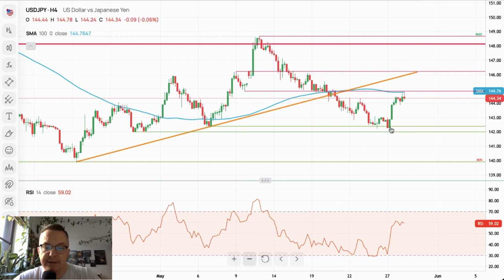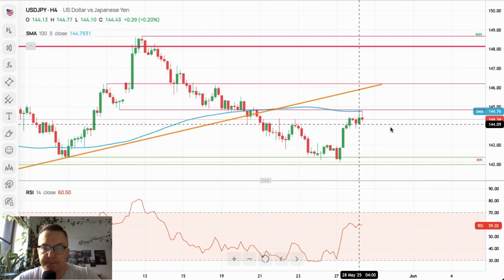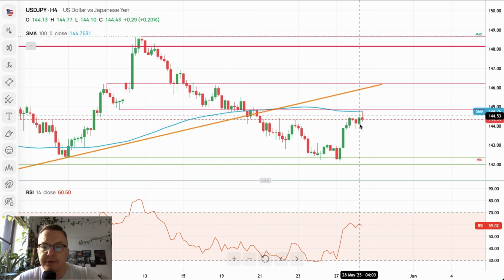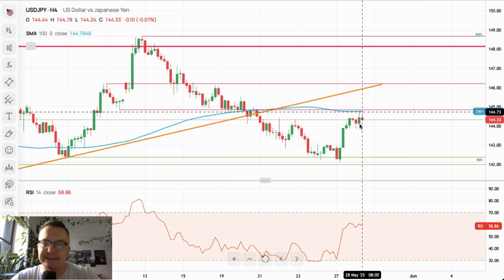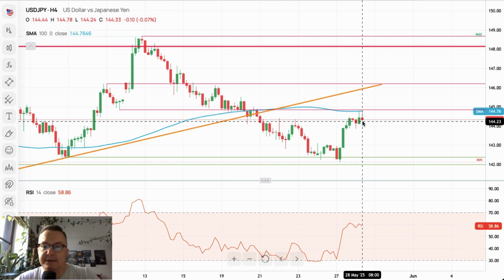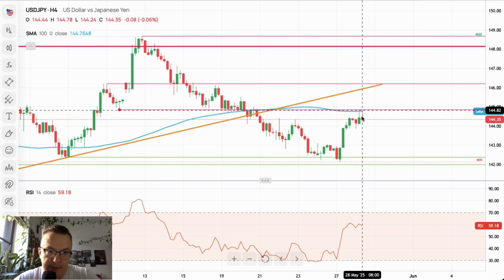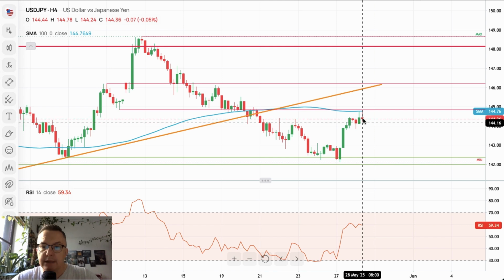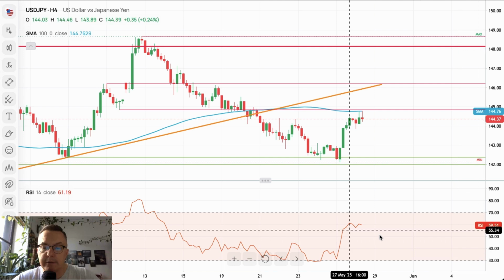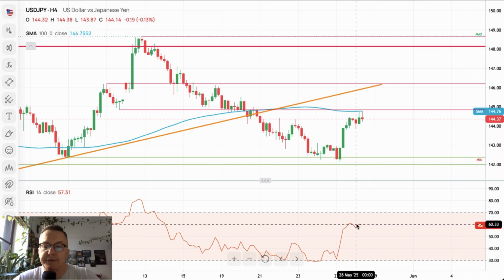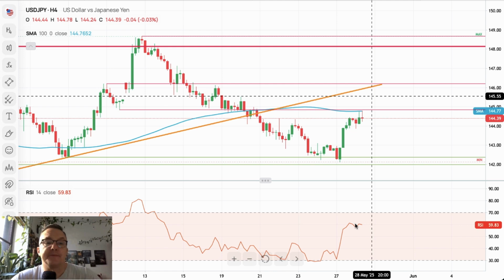So right now you can see that the market is getting rejected from this level. The second candle, let's say a pin bar, is in progress right now. If there is a red candle and a bearish pin bar pattern, then of course we might say that the bears are trying to push the prices lower. However, the momentum is still nice, 58 points, 59 even, almost 60 points right now, which means the momentum is strong and positive. Bulls are in charge of the market. They are trying to break higher, but so far they failed.